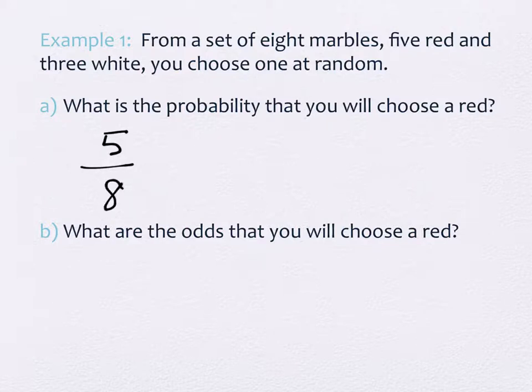So there's a 5 out of 8 chance that we will pull out a red. The odds that we choose a red is a comparison again, but not compared to the whole. It's a part-to-part comparison: my 5 reds compared to the non-reds. How many of these marbles are not red? 3. So it's 5 to 3.